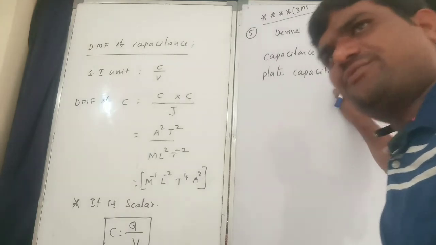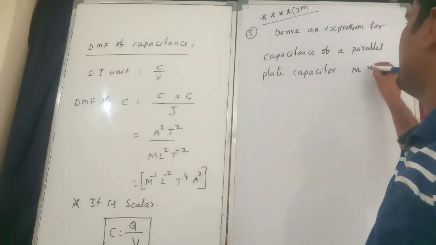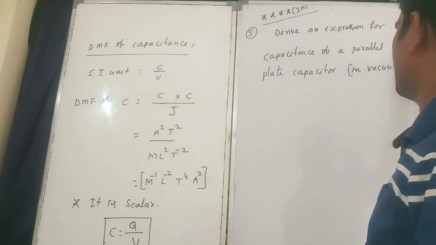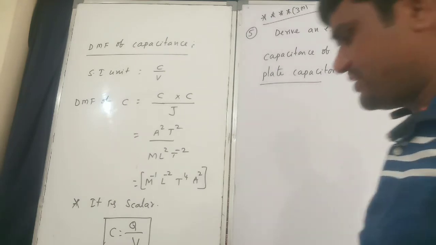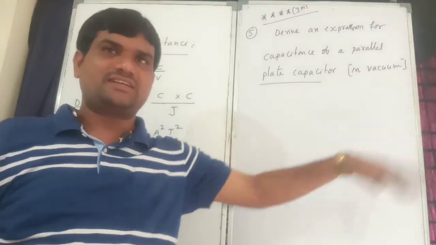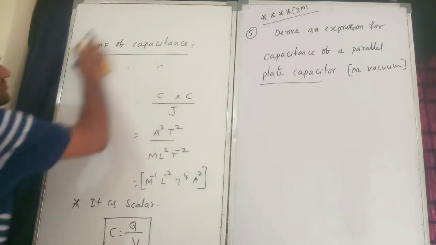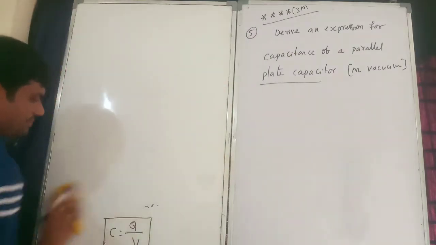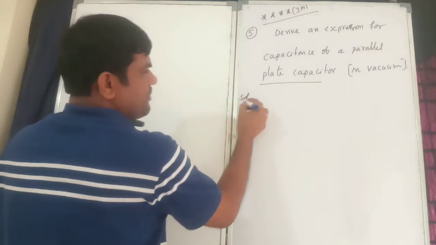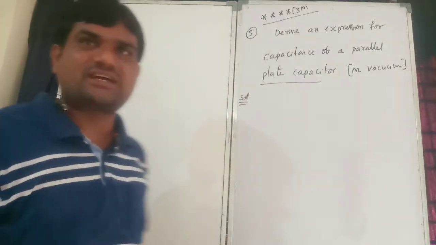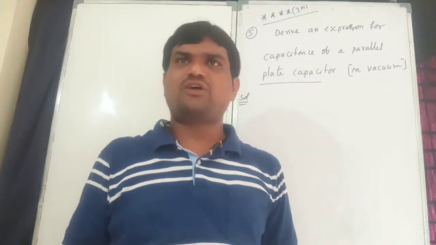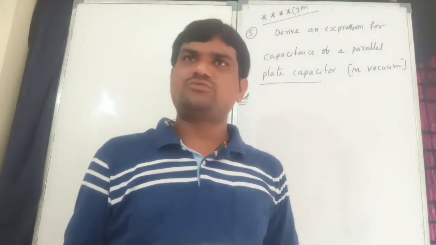In the presence of air, in vacuum. This is the additional word only, because later I will tell that. So the parallel plate capacitor has a different formula, that means a different value.